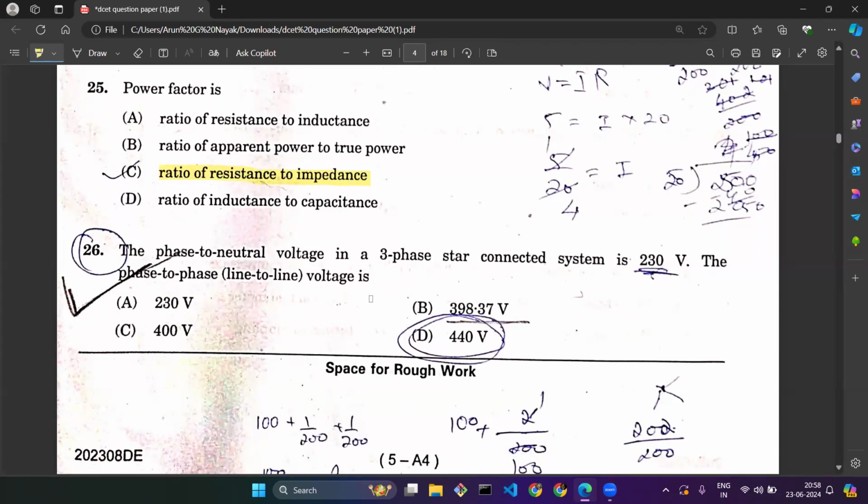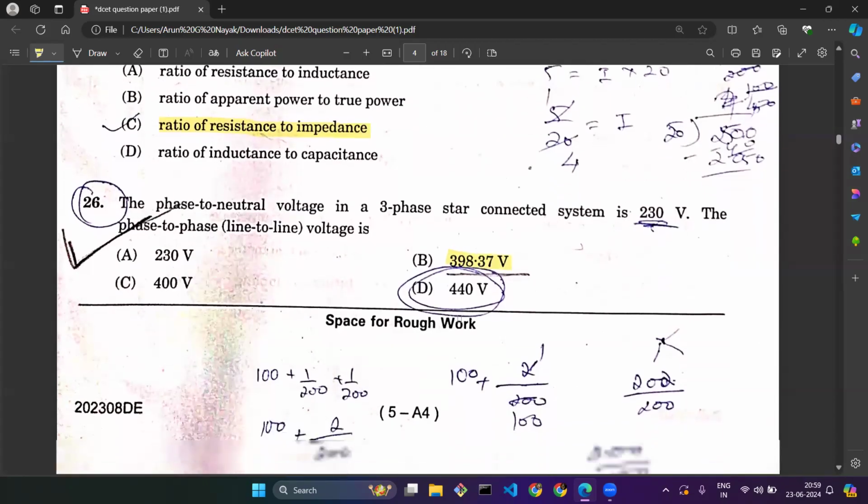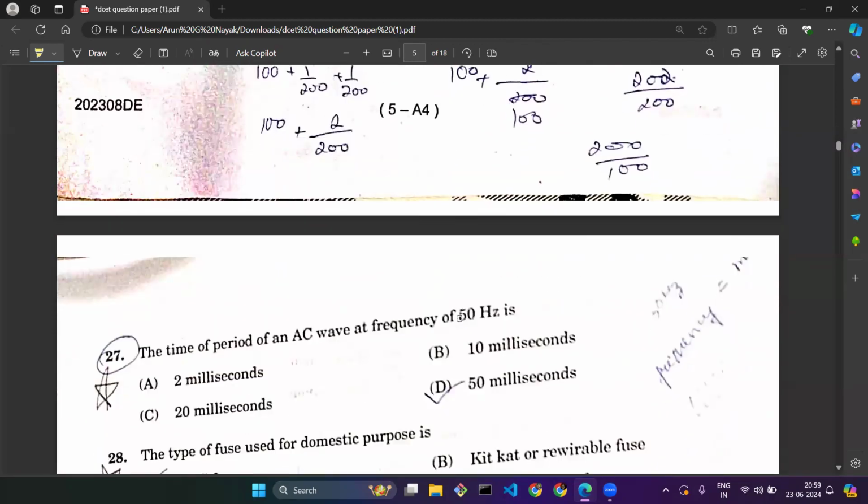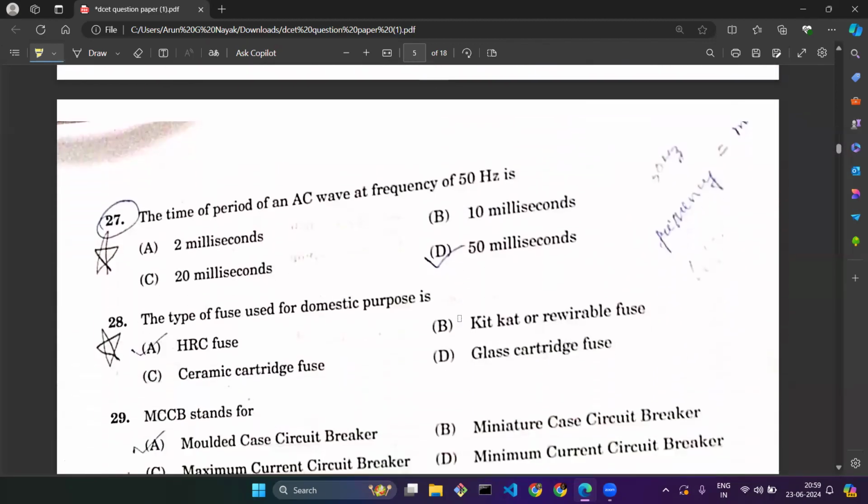By using the formulas and by knowing the concept of how the phase conversion is done and how the star connected system works, you can calculate the answer, which will come out to be 398.37 volt. Be careful here. We have 398.37 as well as 400. So your answer should be accurate. Then only will you get the correct answer. You need to do the calculation in a very accurate manner.